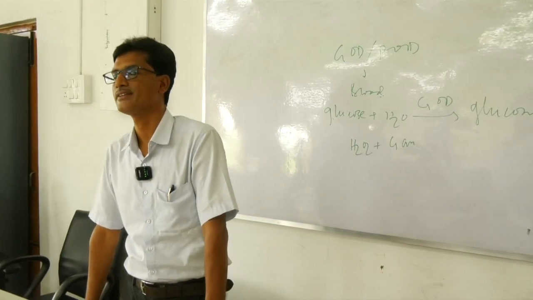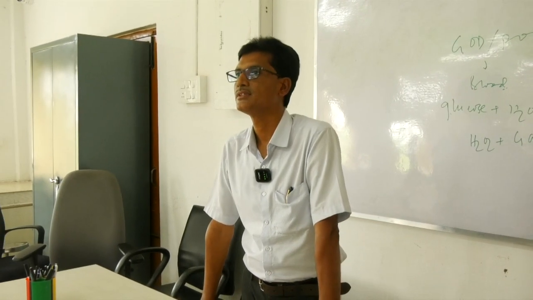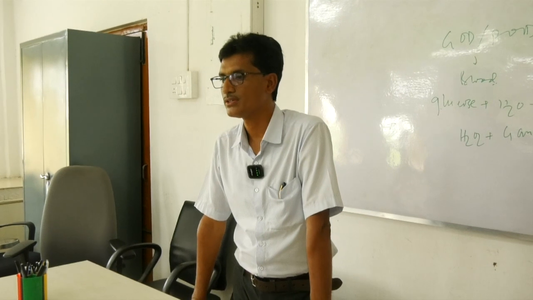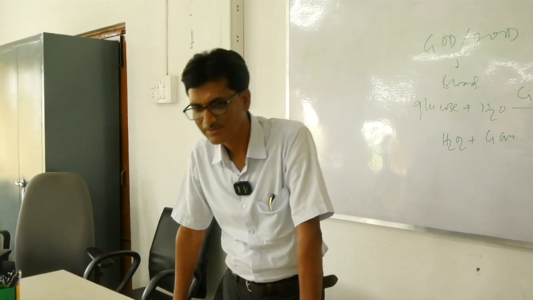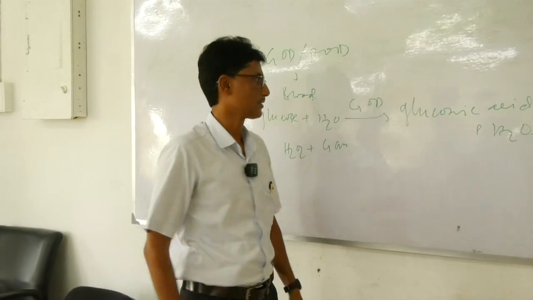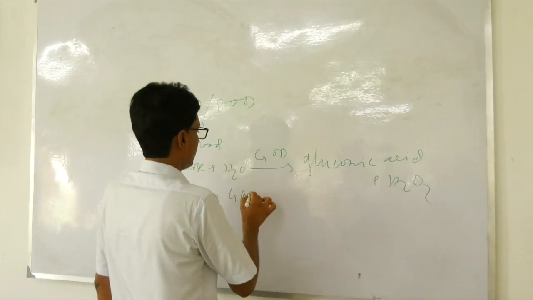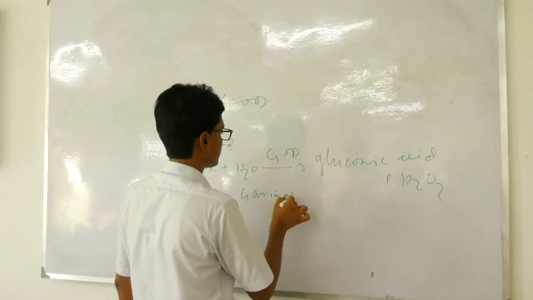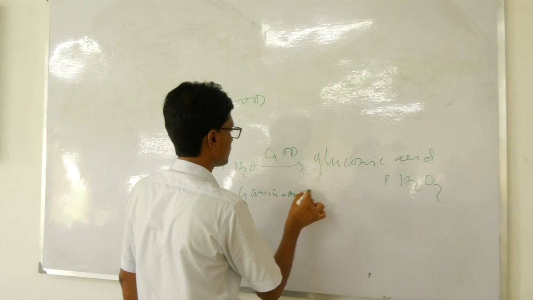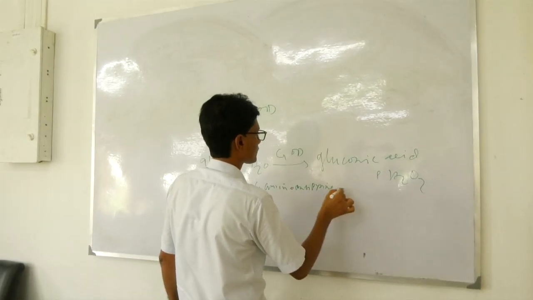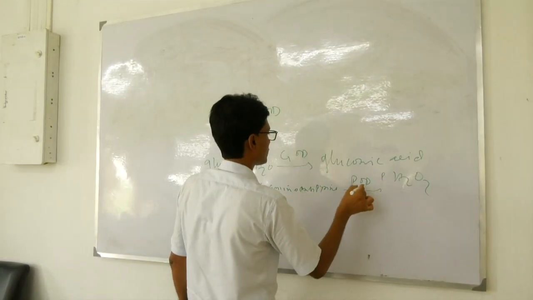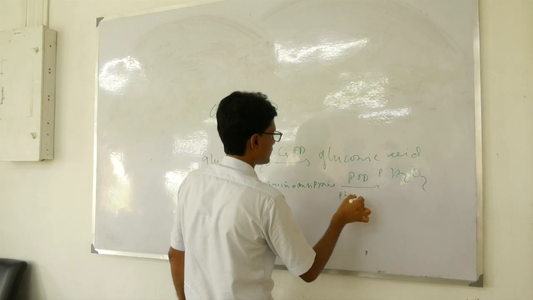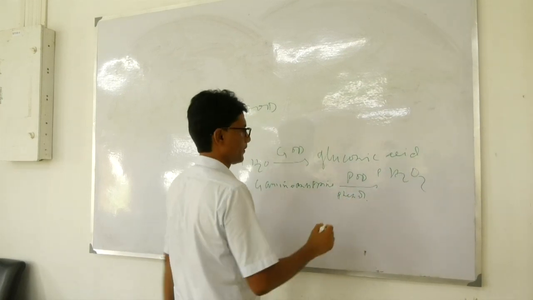What is the coloring reagent? Name of the coloring reagent in case of GOD method? 4 amino antipyrine, যেটাই বলি সত্যি। এখানে ফেনল থাকে। ফেনল, হোয়াট ইজ দ্য পারপাস অফ গিভিং ফেনল?